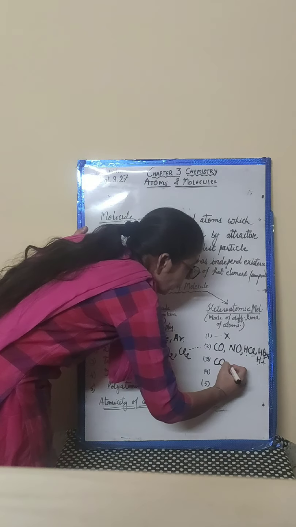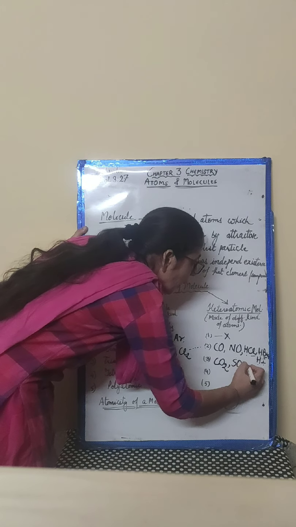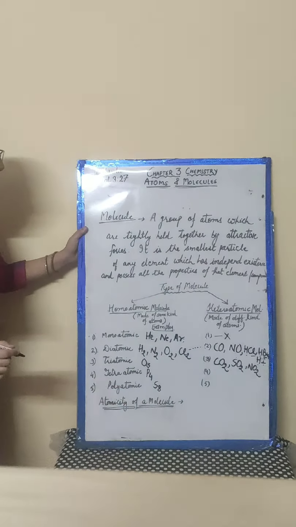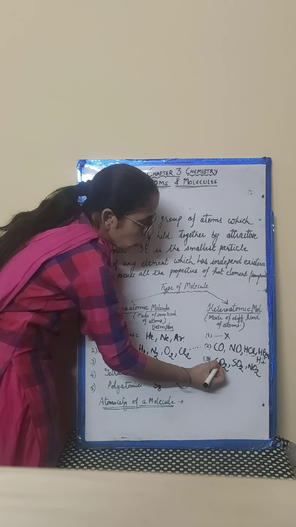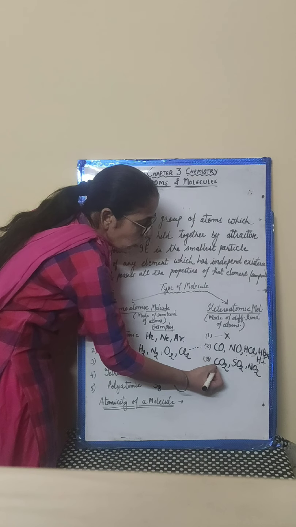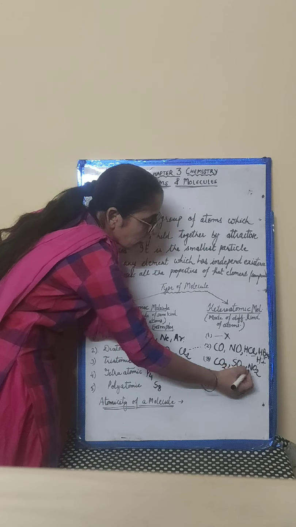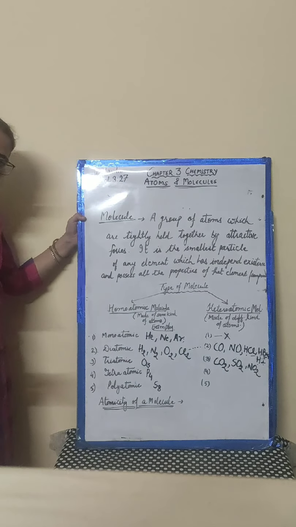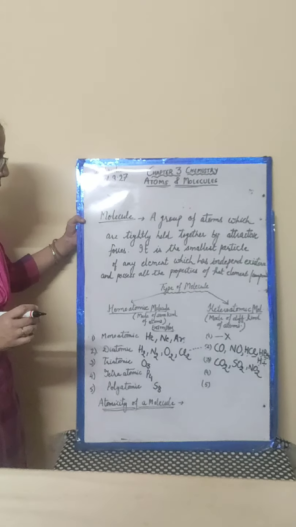CO2, carbon dioxide, SO2, NO2, they are all heteroatomic, triatomic. How are they triatomic? 2 oxygen and 1 carbon; 2 oxygen, 1 sulfur; 1 nitrogen, 2 oxygen. Understood? So they are the triatomic molecules.